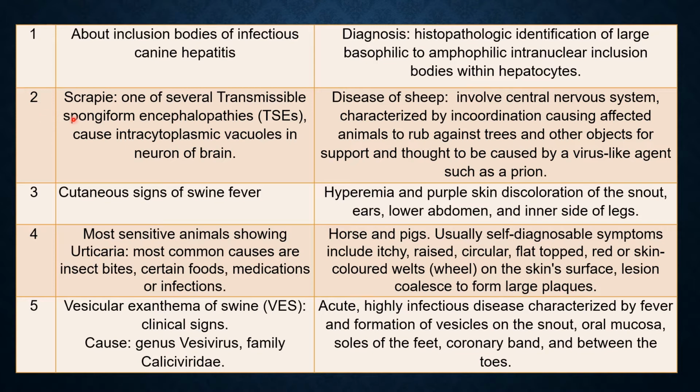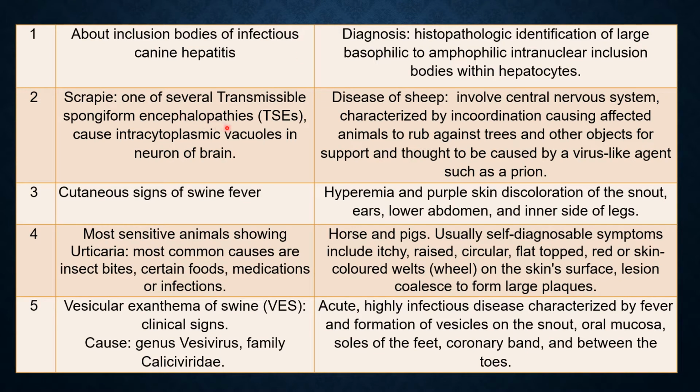Question 2. Scrapie. Scrapie is one of the several transmissible spongiform encephalopathies. In short, it is called TSEs. Spongiform: the brain becomes sponge-like. There are vacuoles in the brain and cells of the brain. The characteristic is intracytoplasmic vacuoles in the neurons of the brain. That is the characteristic of this disease.